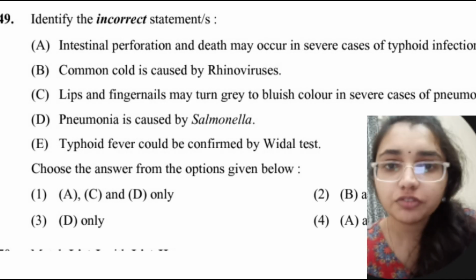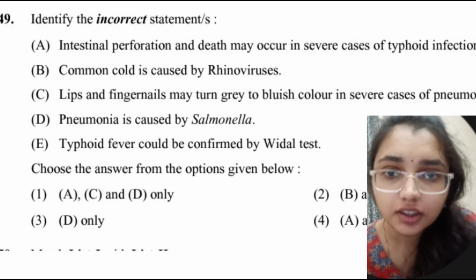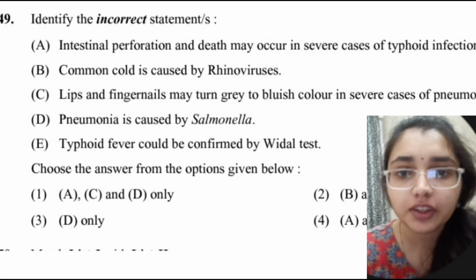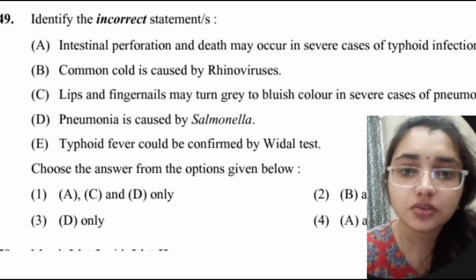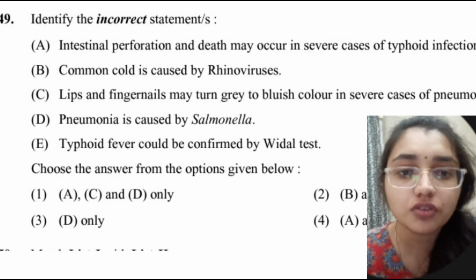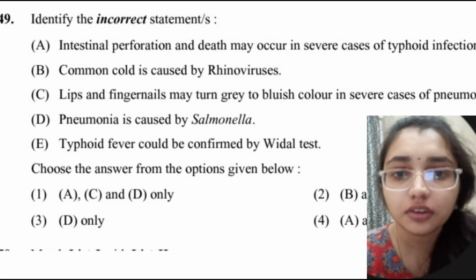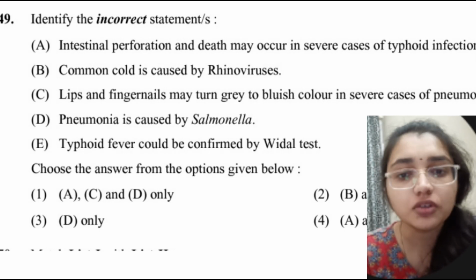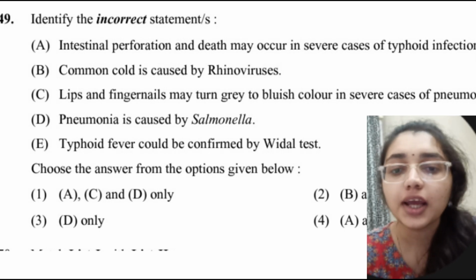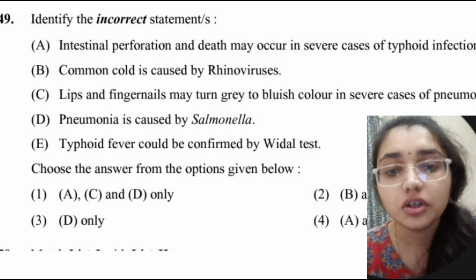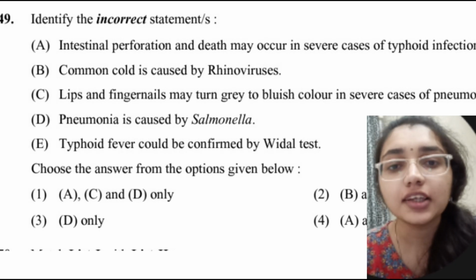So here we can see the other options. Intestinal perforation and death may occur in several cases of typhoid infection. True. The common cold is caused by rhinovirus. Yes. Then lips and fingernails may turn grey or bluish in several cases of pneumonia. This is also true. And pneumonia is not caused by Salmonella. Typhoid is caused by Salmonella. So we know that D only is the wrong option. And E, that typhoid fever could be confirmed by the Vidal test, is true. So A, B, C and E are correct options.